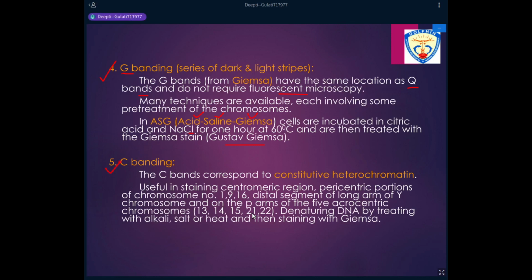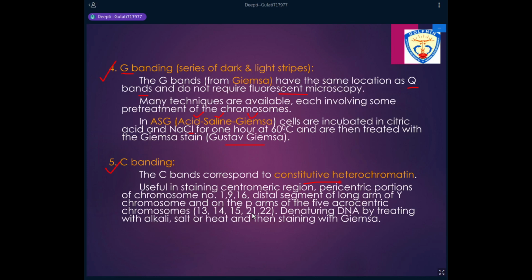The next type of banding is known as C banding, where C stands for constitutive heterochromatin. We discussed constitutive heterochromatin yesterday. Heterochromatin is mainly of two types. One which is always darkly stained, which is known as constitutive, and the other which is darkly stained in some stages of the life cycle and lightly stained in other stages.